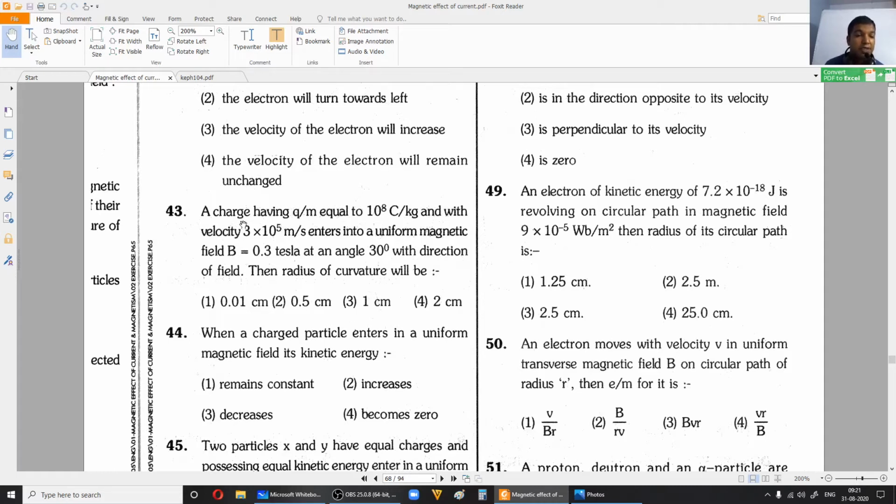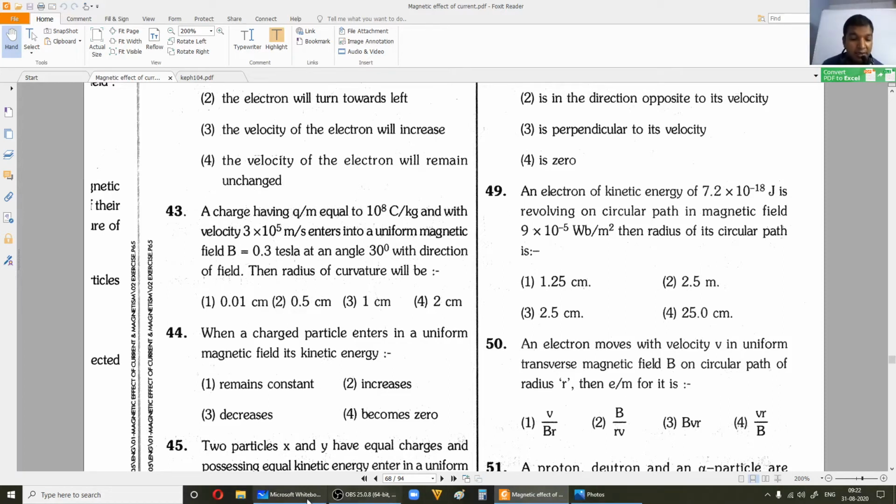So this is interesting. See here, a charge having charge to mass ratio equal to 10 power 8 coulomb per kg and with velocity 3 into 10 power 5 meter per second enters a uniform magnetic field B of 0.3 Tesla at an angle 30 degree with the direction of the field, right? Now we know what happens in this case. If V is exactly perpendicular to B, it will take up a circular path. If it is making some angle, it will take a helical path, right? Now the radius of curvature they are asking, right?